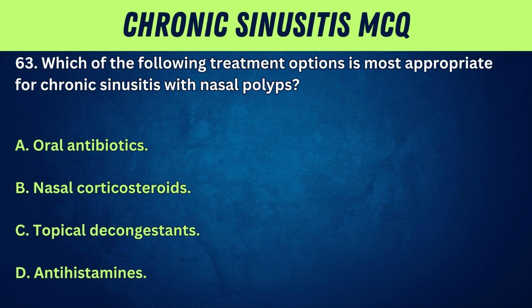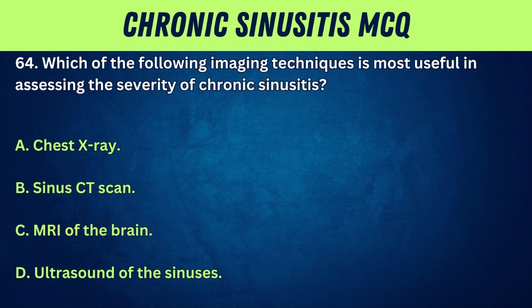63. Which of the following treatment options is most appropriate for chronic sinusitis with nasal polyps? A. Oral antibiotics. B. Nasal corticosteroids. C. Topical decongestants. D. Antihistamines. Answer: B. Nasal corticosteroids. Rationale: nasal corticosteroids are effective in reducing the size of nasal polyps and alleviating symptoms in patients with chronic sinusitis.